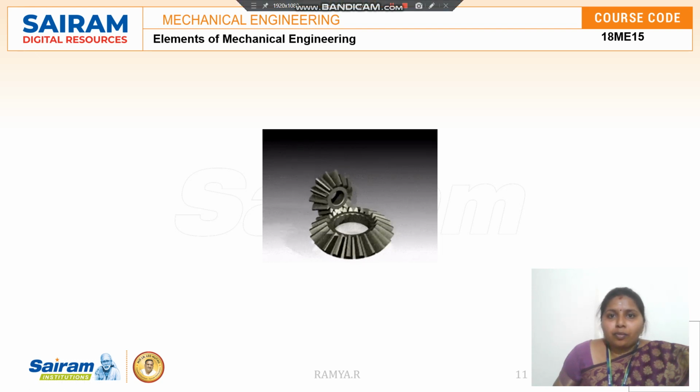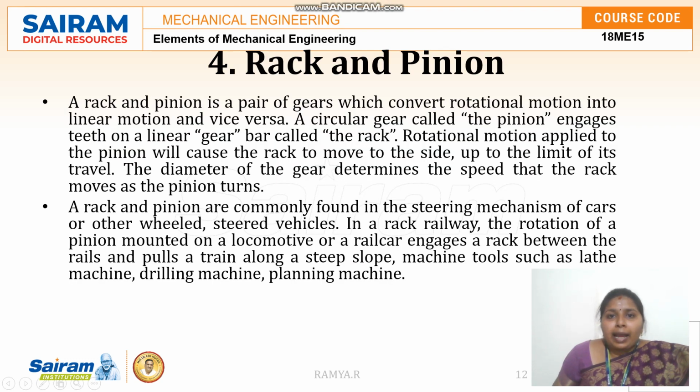The next is the rack and pinion. This is also one form of gear where the rotary motion is converted into translational motion. So a rack and pinion is a pair of gears which convert rotational motion into linear motion and vice versa. A circular gear called the pinion moves on the linear gear called the rack. So the rack is the linear gear and the pinion is the rotary gear.